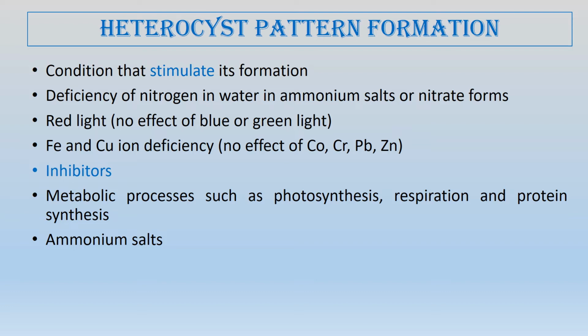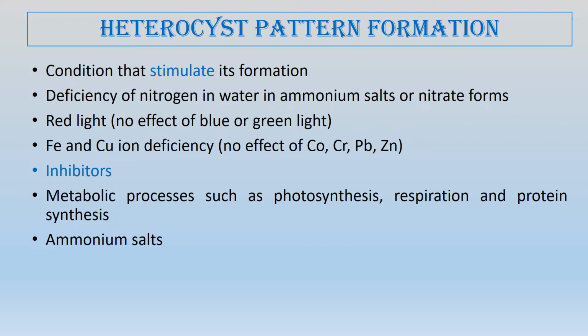It has been found that heterocyst formation is stimulated by the presence of iron and copper ions. However, cobalt, chromium, lead, and zinc, though these minerals are essential micronutrients for the plant, do not have any effect on heterocyst formation. Now, heterocyst formation is inhibited by metabolic processes like photosynthesis, respiration, and protein synthesis. And so in the heterocyst, these processes are bypassed.